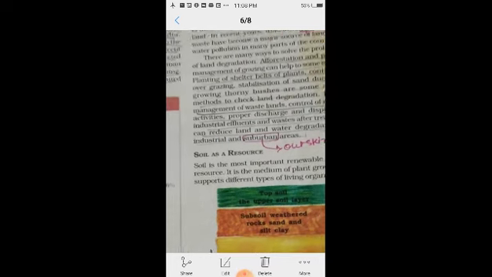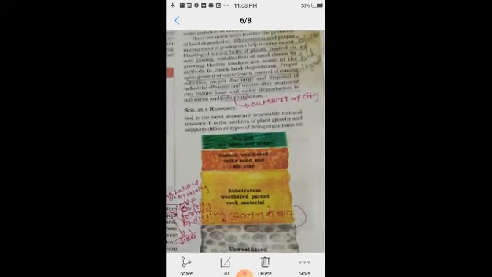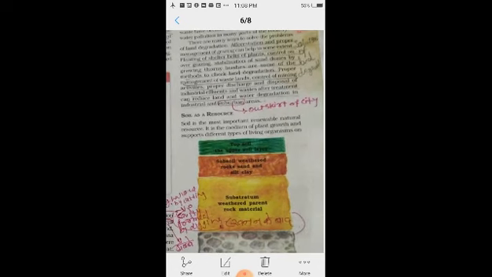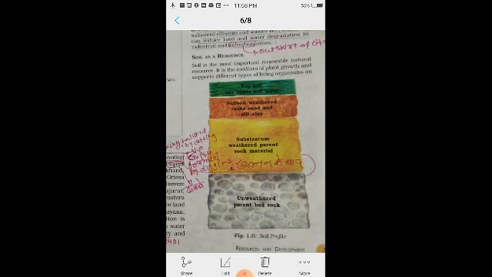Then another factor which we are going to discuss here is soil as a resource. Soil is also an important resource. Here in figure 1.6 is given the soil profile. What is soil and which layers are there in the soil?